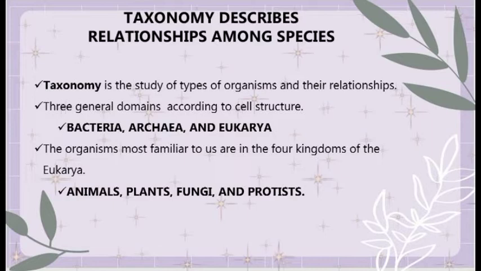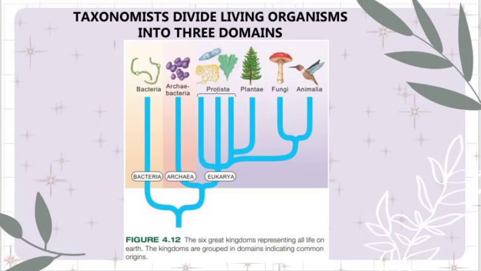So the organisms most familiar to us are in the four kingdoms of the eukarya: animals, plants, fungi, and protists. So here is the picture of the taxonomies that divide living organisms into three domains. So makikita natin na the eukarya ay may apat na kingdoms, and the archaea and bacteria ay tag-iisa sa kanila. So these are the six great kingdoms representing all life on earth.